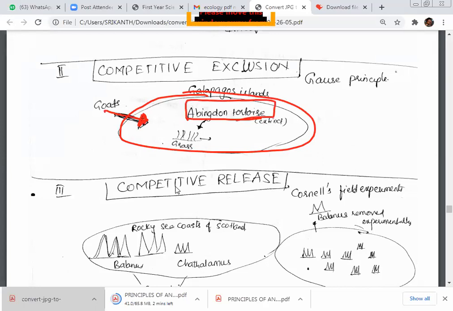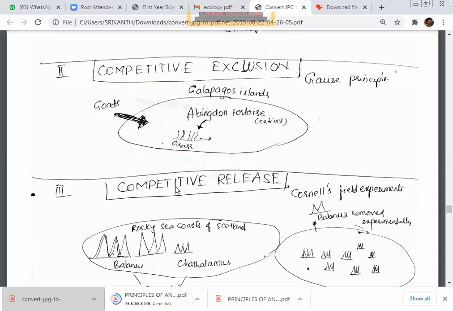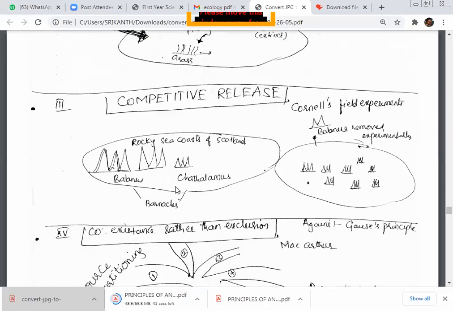So what we say is competitive exclusion: between the two species, they compete for one food, and the faster one will remove the slower one. Abingdon tortoise got extinct here. We call it competitive exclusion, and this principle is said to be the Gause principle. When two species compete for the same resource, one gets extinct.